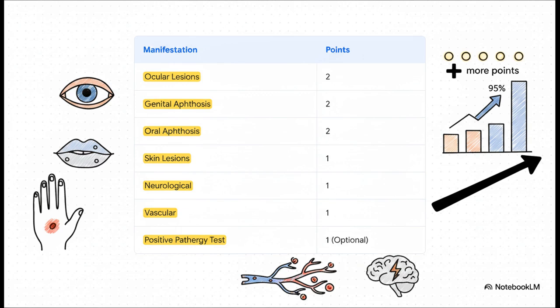Which means we can now catch those atypical cases we were missing before. It's simple. If your patient's clinical features add up to 4 points or more, you have your diagnosis.